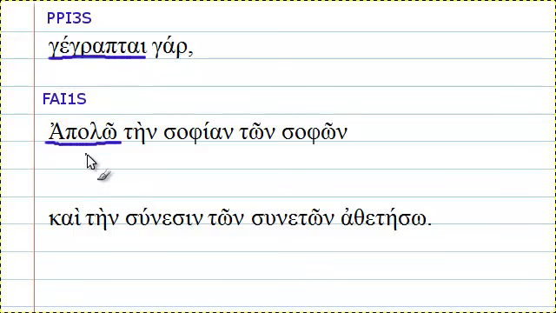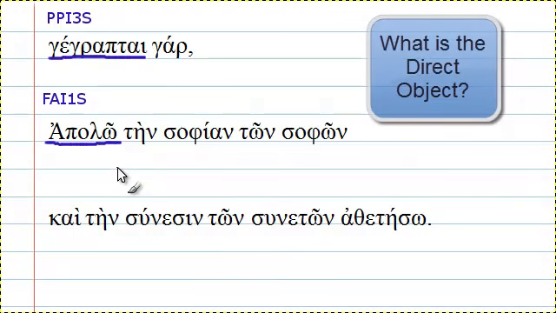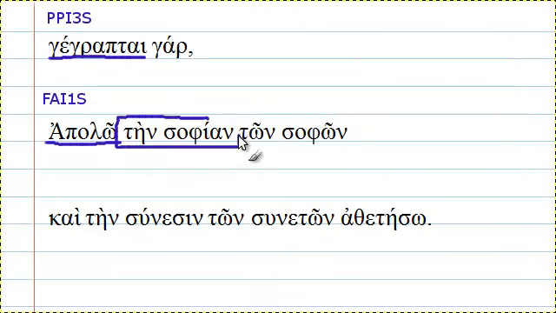Alright, so since the verb is first person singular, we know that the subject is implied in the verb, I will destroy. So next we have to ask, what will I destroy? What is the direct object? And here the direct object, as usual, is in the accusative case. The word wisdom. I will destroy the wisdom. And then this genitive right here is an adjective, but it's functioning substantively. I will destroy the wisdom of the wise.